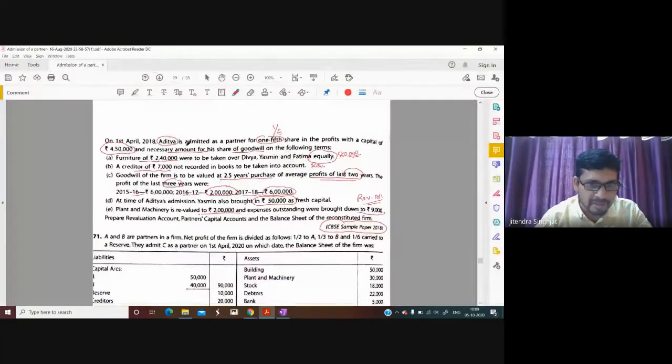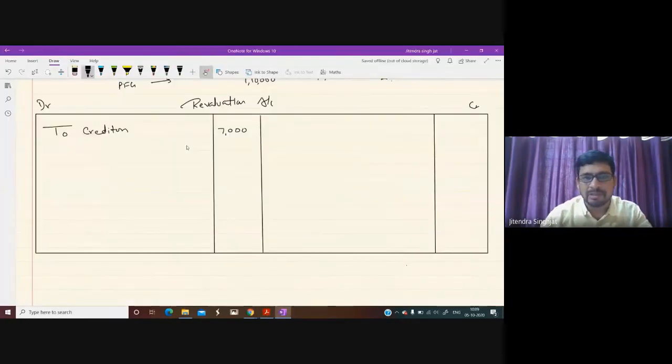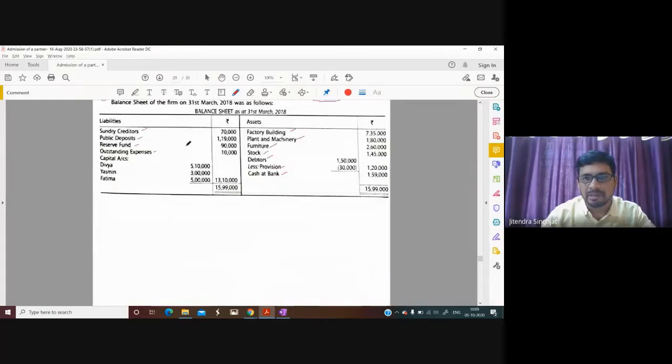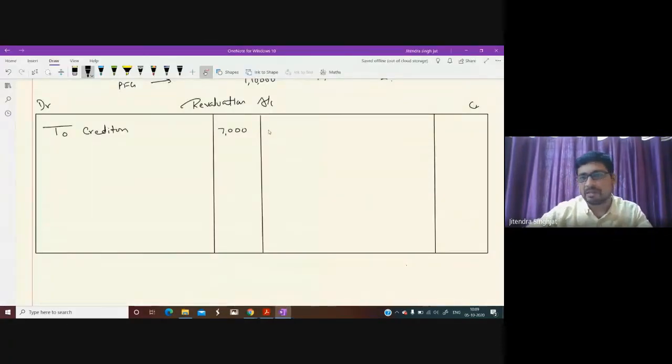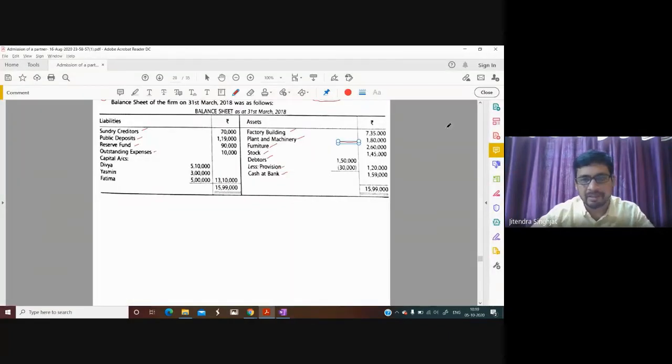Then here it is mentioned that plant and machinery is revalued to rupees 2 lakh, and you can see plant and machinery here is given as 1,80,000. So it means it is increased by rupees 20,000. When assets increase, where do we write? Credit side. So, by plant and machinery, increased by 20,000.